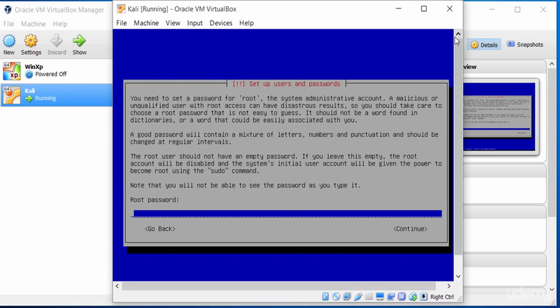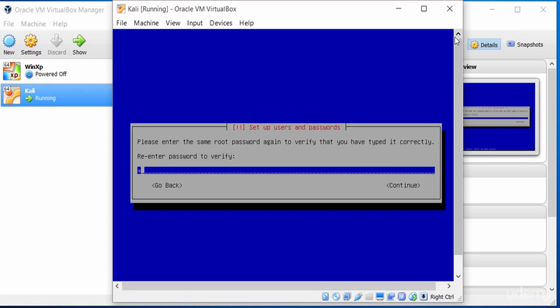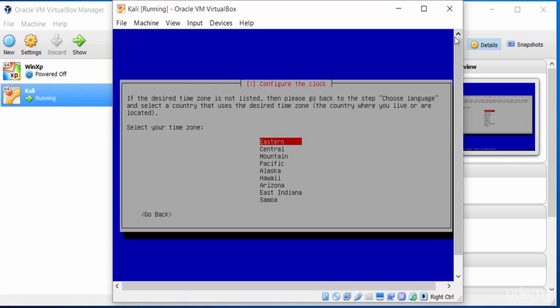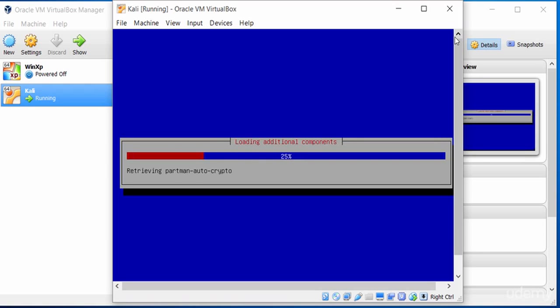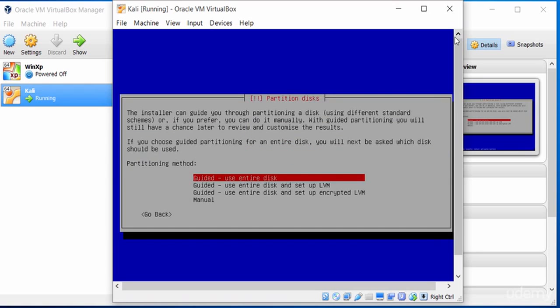I'll just type in a password here, and the next step allows me to verify this password. Once I verify this password, it allows me to configure the clock. Obviously, because I selected US time, I can select any of these options. You can come back and change this later on. I'm just going to continue for now. And the next step will be a very important step of the whole process. This is where you partition the hard disk.